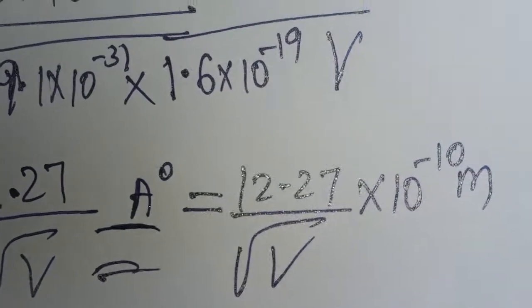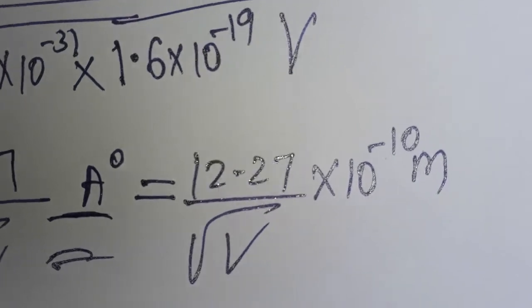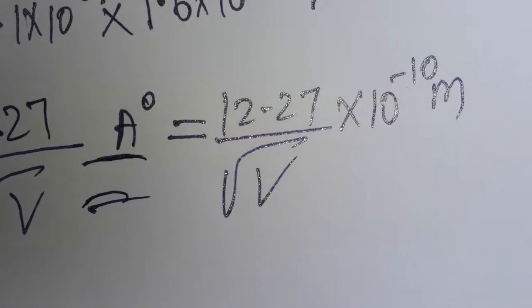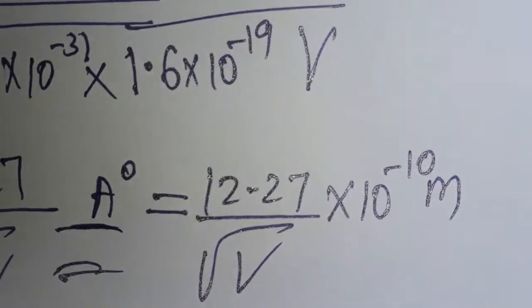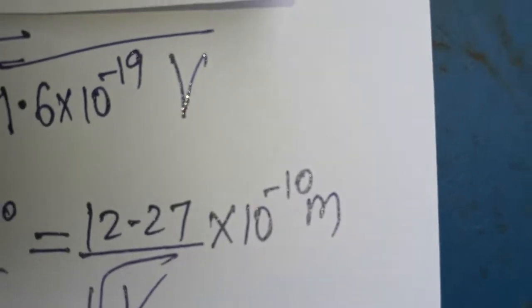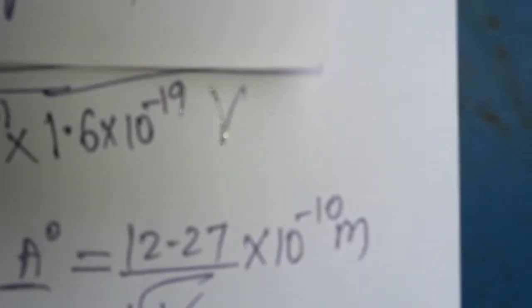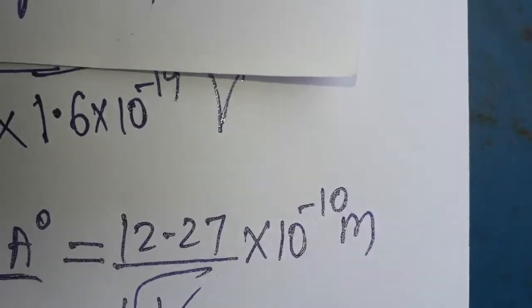The exact value of the Planck constant is 6.63 into 10 power minus 34.